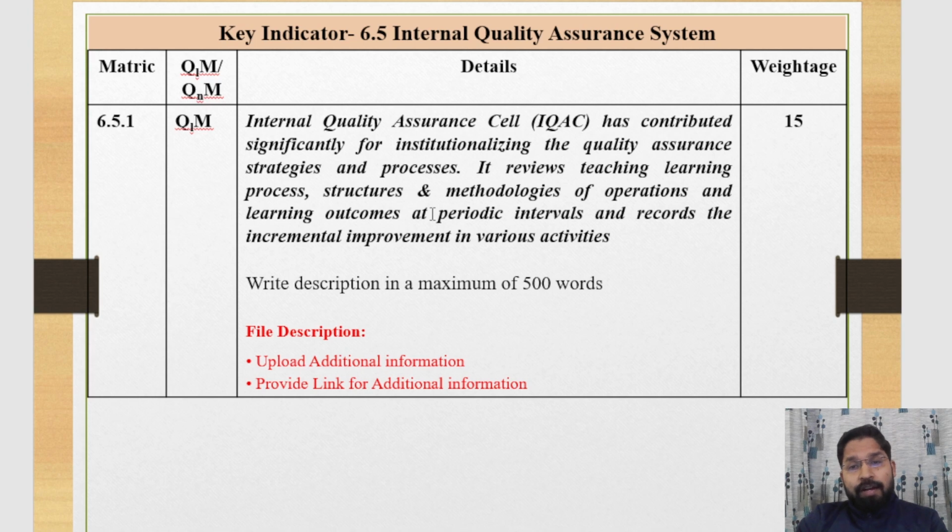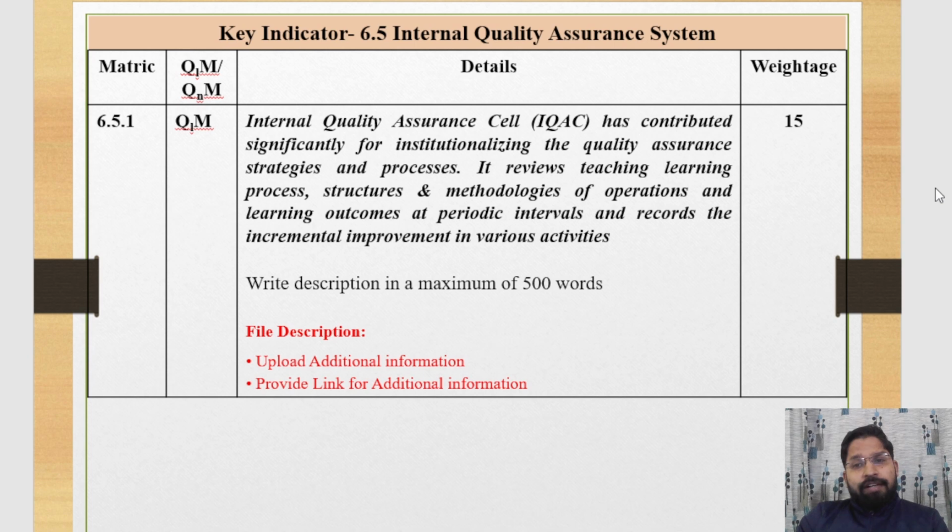And IQC may also check the attainment procedure of all the departments and prepare a report. During the meeting, the IQC coordinator places their report and shares it with all the heads of department, and records the incremental improvement in various activities.